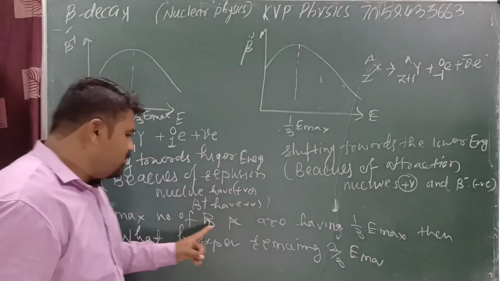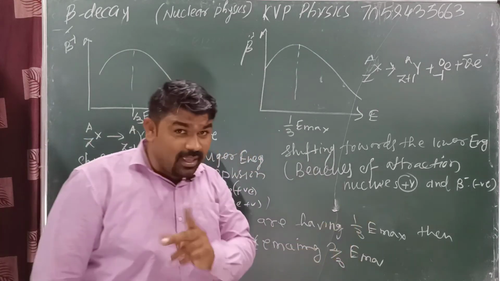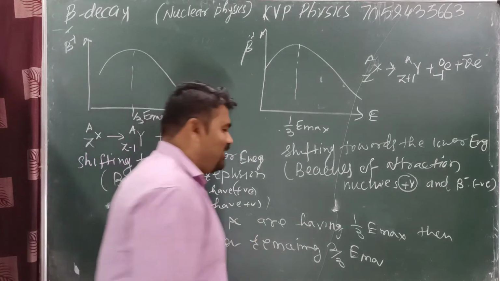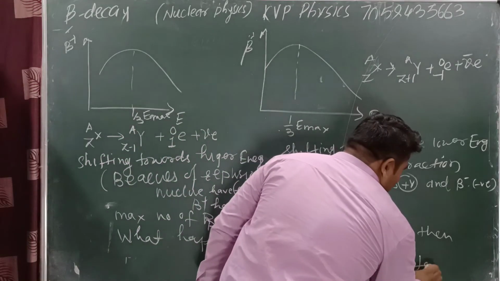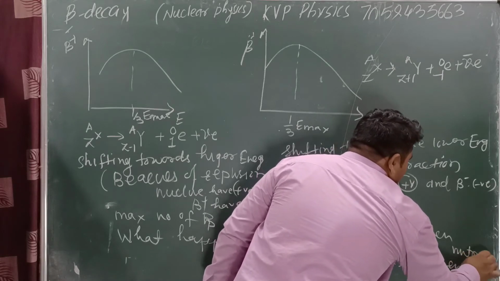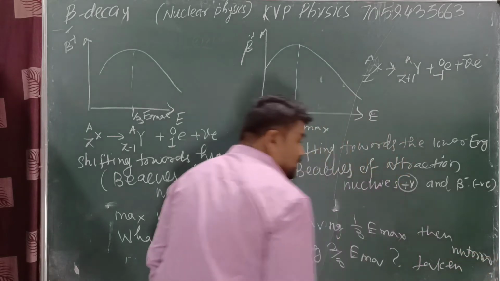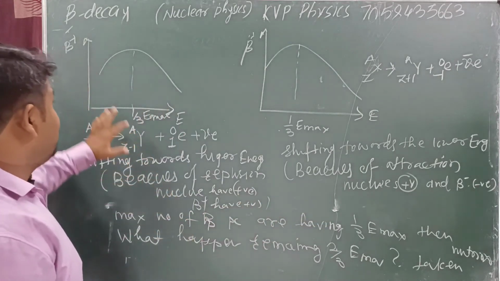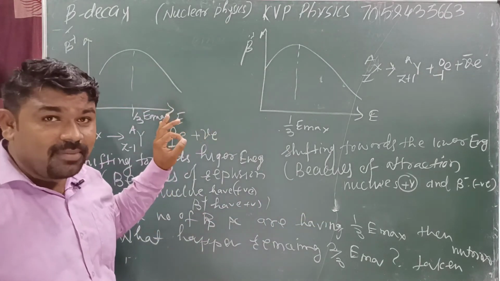Okay. Means the maximum number of beta particles are having 1/3 of Emax. Then what happened with the remaining? Taken by which particles? Neutrino particles. Taken by neutrino particles. Got it? 1/3 for beta, 2/3 for neutrinos. Okay. Got it? This is the nature of beta plus and beta minus.